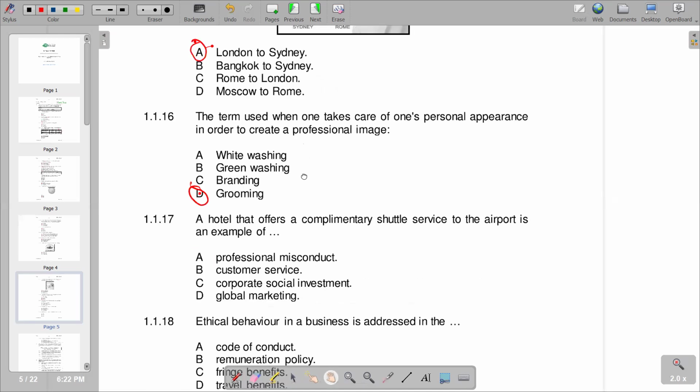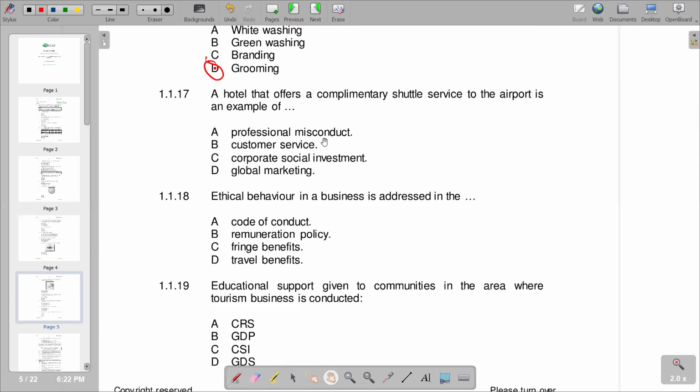1.1.17, a hotel that offers complimentary shuttle service to the airport is an example of... We have different responses there: professional misconduct, customer service, corporate social investment, global marketing. So obviously this becomes customer service. 1.1.18, ethical behavior in a business is addressed in the code of conduct.